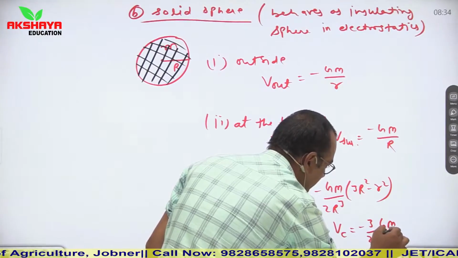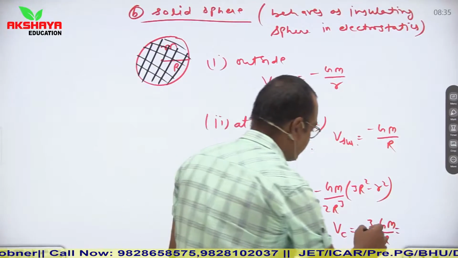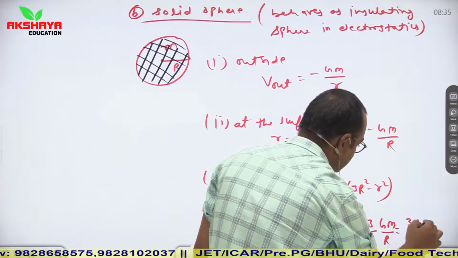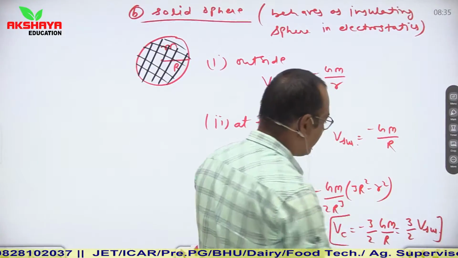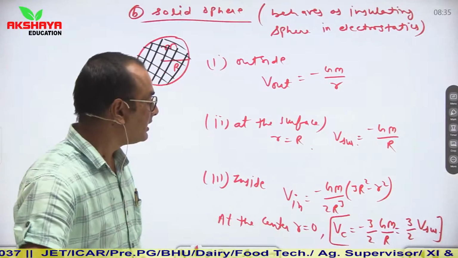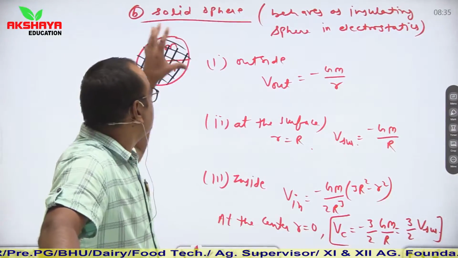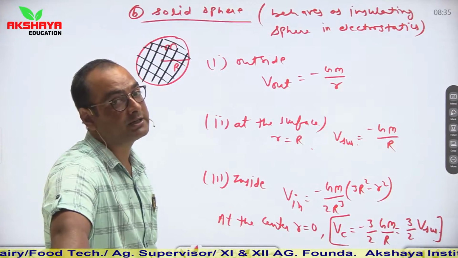Or you can say that Gm upon r is equal to V surface. So V center is equal to 3 by 2 times V surface. So this is another important relation which can be asked directly in your ICR, that gravitational potential at the center of a solid sphere is 3 by 2 times the gravitational potential on its surface.